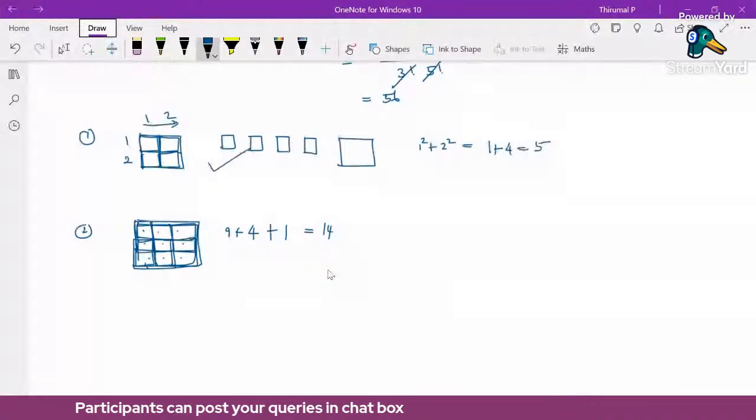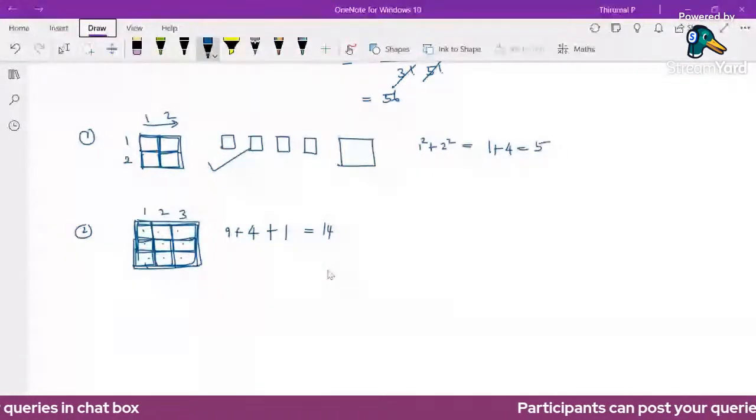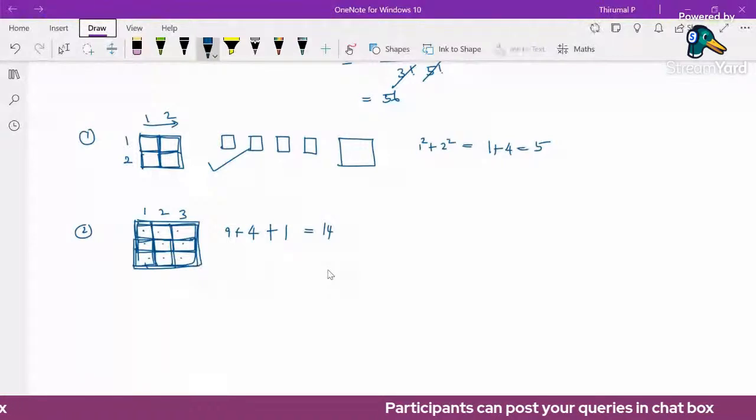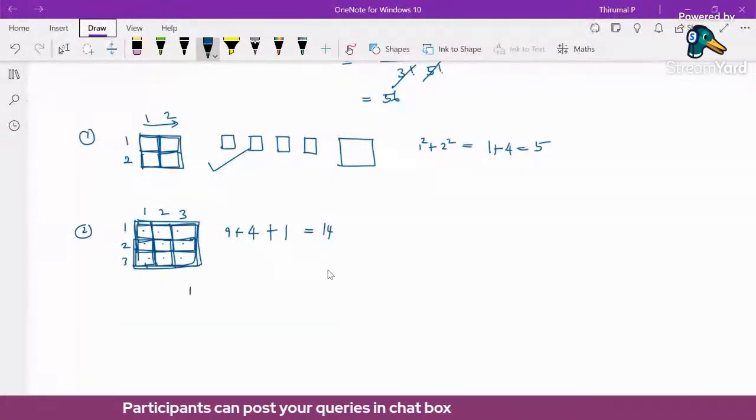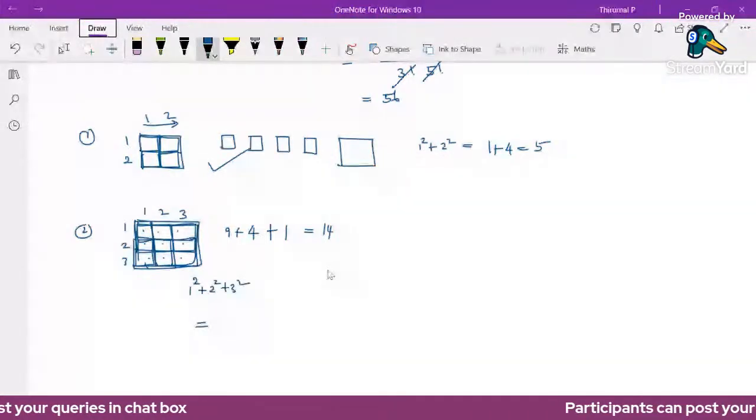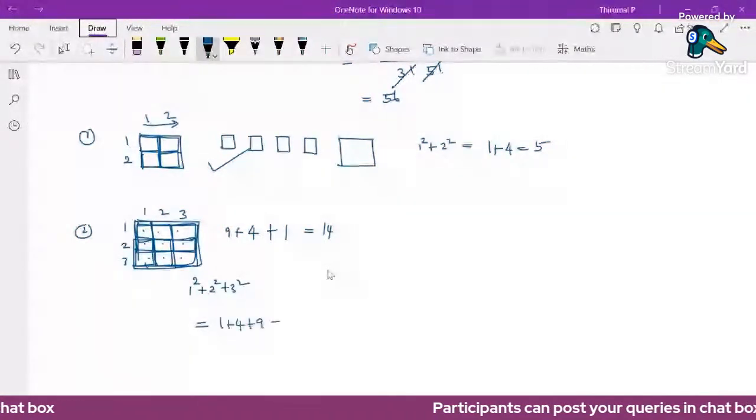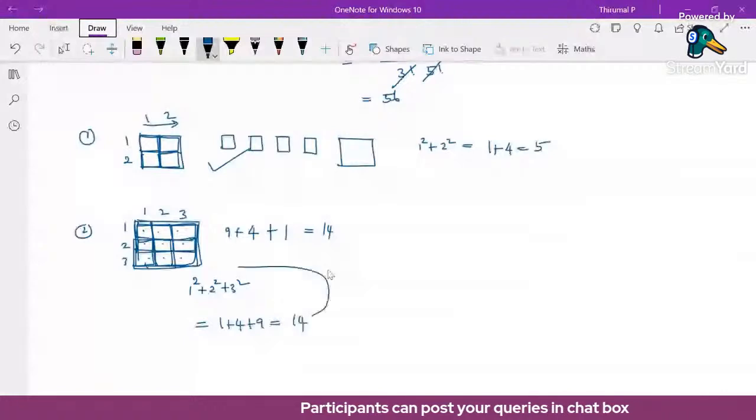For this image, there are 3 columns and 3 rows, both the same. So the number of squares is equivalent to 1 square plus 2 square plus 3 square. This is equivalent to 1 plus 4 plus 9, which is 14. So the number of squares is 14.